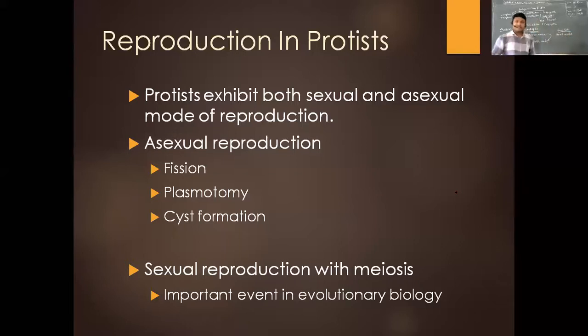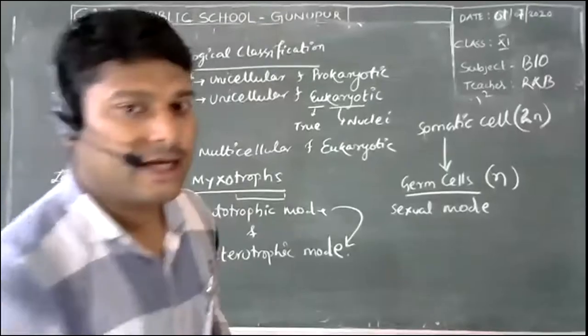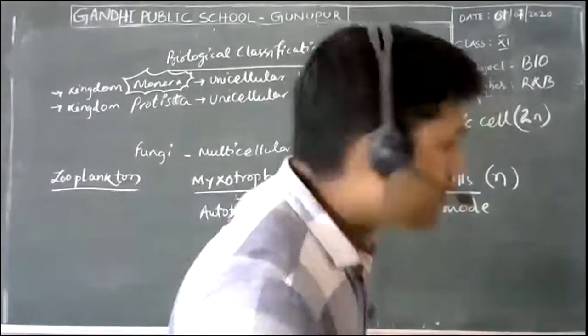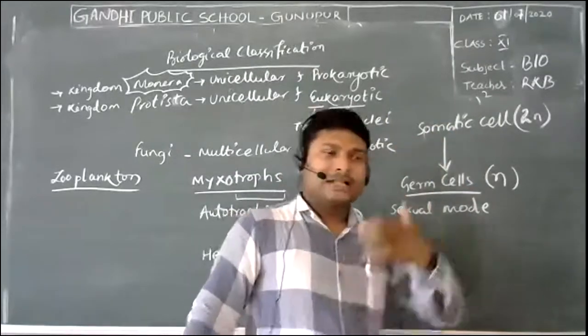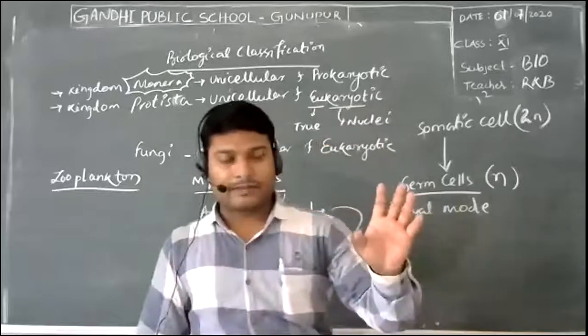Now, the germ cells are going to be formed from the somatic cell. What is a somatic cell? Your regular body cells. And these somatic cells happen to be diploid in nature, 2N. And one second. Yeah, I hope you can see that now. So we are going to have the somatic cells, the regular body cells that any organism is made up of.